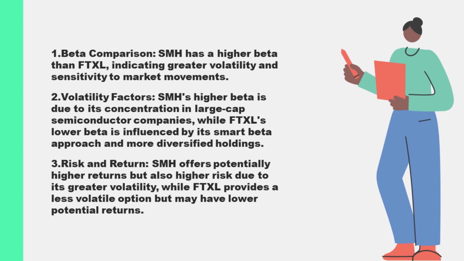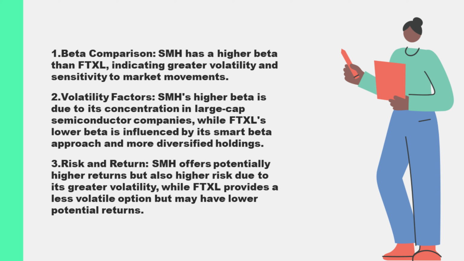By including stocks that score well on these factors, FTXL can potentially reduce some of the volatility associated with the semiconductor sector. The inclusion of lower volatility stocks and a more diversified approach to stock selection helps moderate the overall volatility of the ETF. However, it still remains sensitive to market movements, especially given that the semiconductor sector itself is inherently volatile. Influence on volatility and sensitivity to market movements.